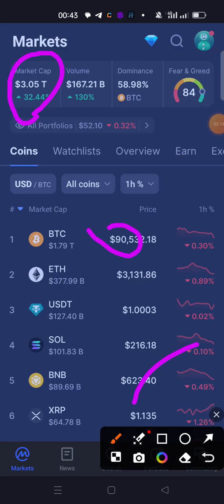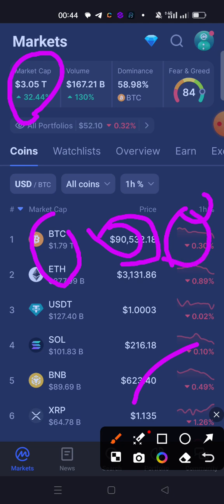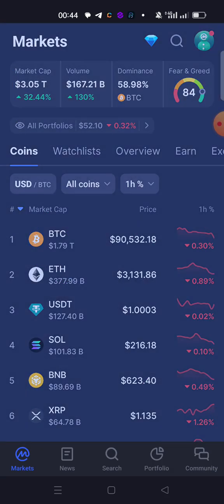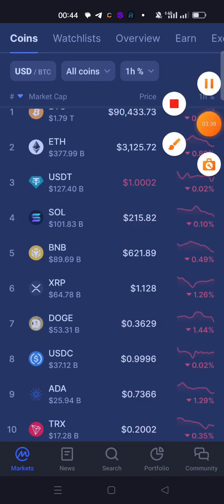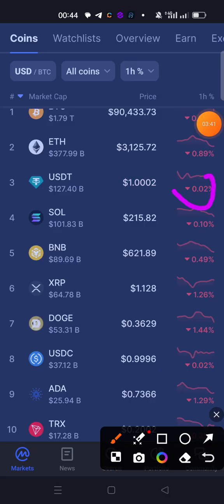This is Bitcoin, the current price. This is the total market cap of Bitcoin, $1.7 trillion. This is the price for Bitcoin, $90,500. This is the percent for the past 1 hour. Bitcoin has fallen by 0.30 percent, which is 0.3%. Bitcoin has fallen that percent in the past 1 hour. And this is the rest. USDT has fallen, Solana has fallen, BNB has fallen, XRP has fallen, Doge has fallen.